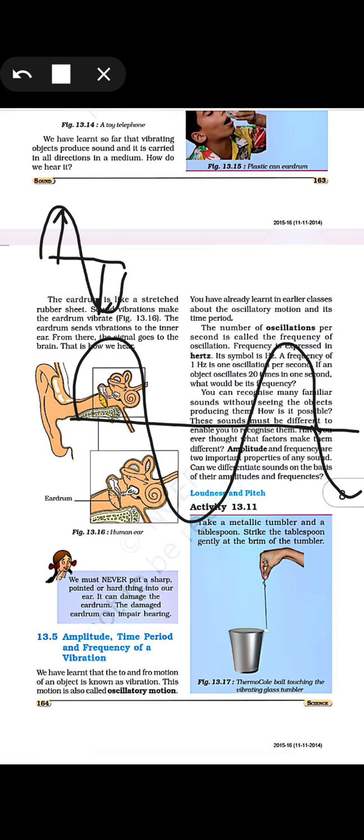So you may have read in the earlier classes that oscillatory motions take some time, like one vibration takes some time to complete. That time is considered its time period. So the time taken to complete one complete vibration, one complete meaning like this, is considered the time period. Now the number of oscillations completed in 1 second, like if you count 1 second and how many waves traveled, this will be considered its frequency.